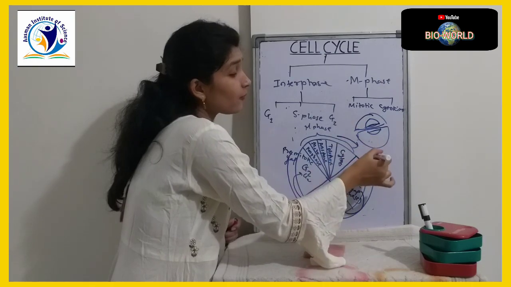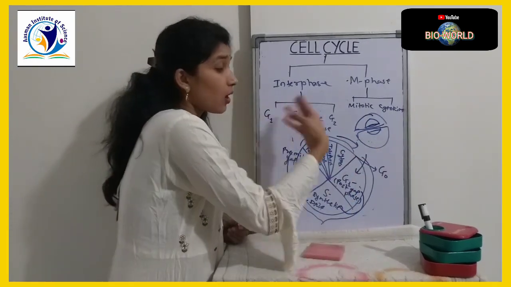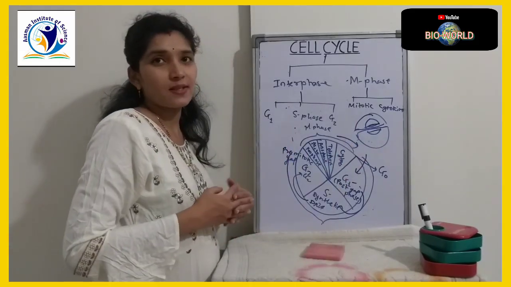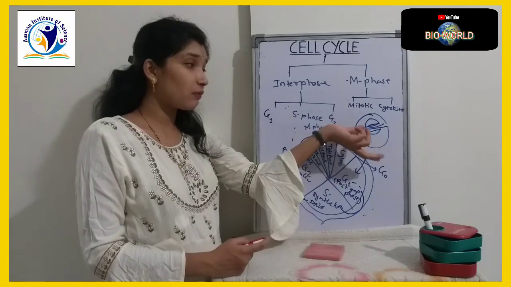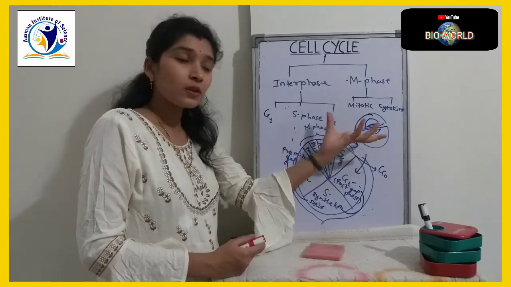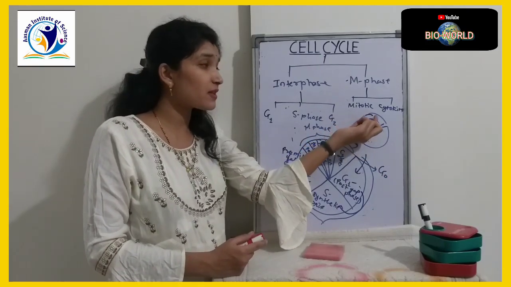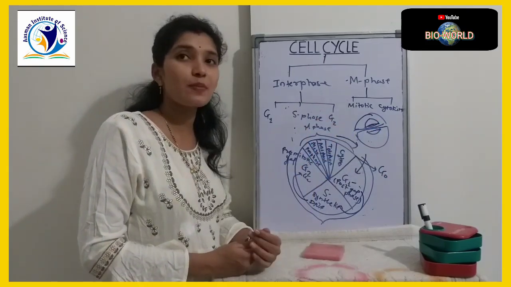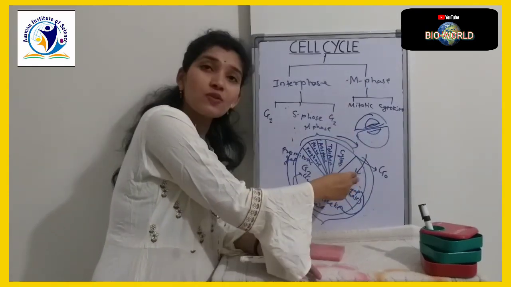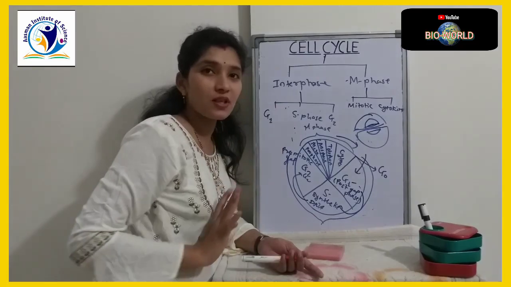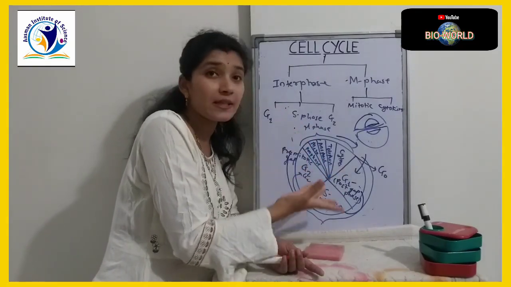and a single cell which was entering the G1 phase now comes out as two daughter cells, means a single cell is forming two cells, and every cell has a number of chromosomes. See, 23 pairs of chromosomes are present in this cell and 23 pairs of chromosomes are present in this cell. Now these two cells will again enter into the G1 phase and come out as four cells. The process will continue until the whole body or the whole organism is formed.